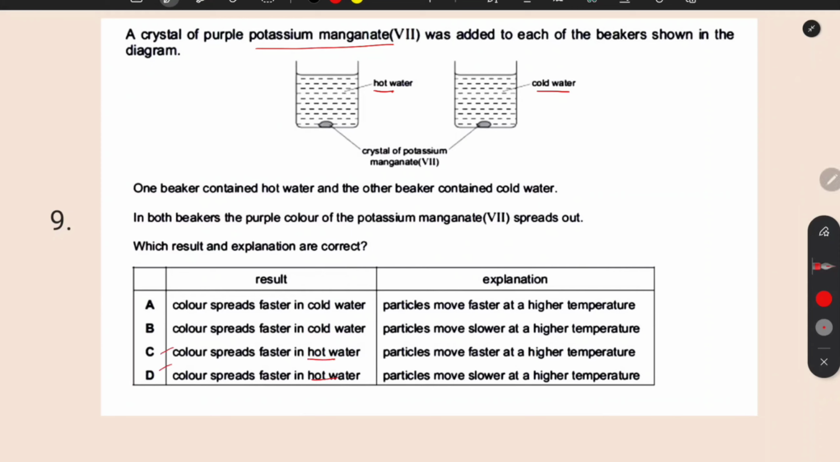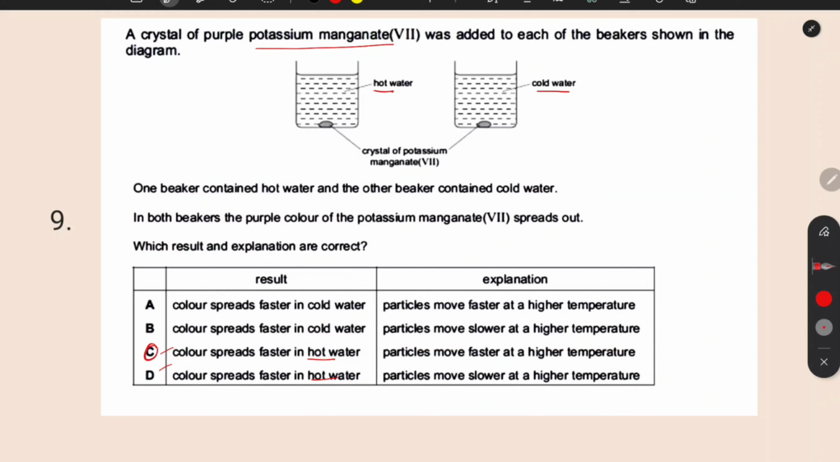So the answer could be C or D. Particles move faster at a high temperature, or particles move slower at a high temperature. So it is a very straightforward answer. Particles will move faster at high temperatures. The answer C is the correct one.